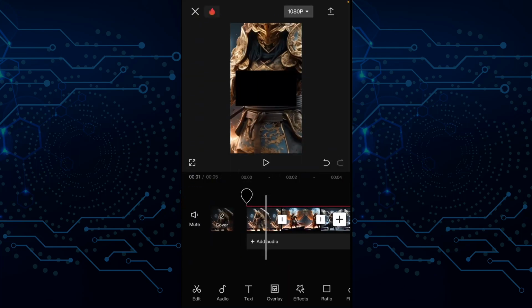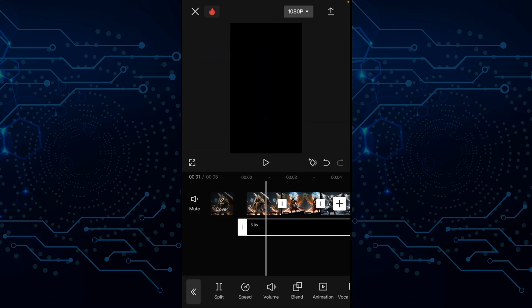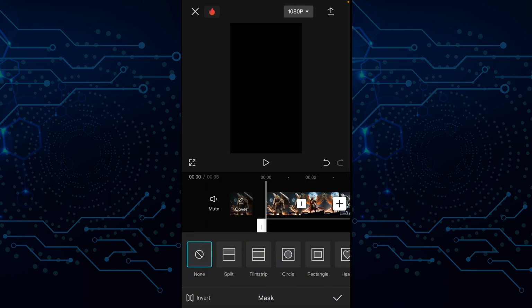The next step is to make sure that our overlay is dragged to cover the entire page or the entire screen. So you drag it with both hands and make sure that it is covering up the entire screen like what you're seeing now. The next thing you do is to tap on your audio and look for mask. It is amongst the icons that are underneath, so you swipe leftward and then select mask and go to circle.